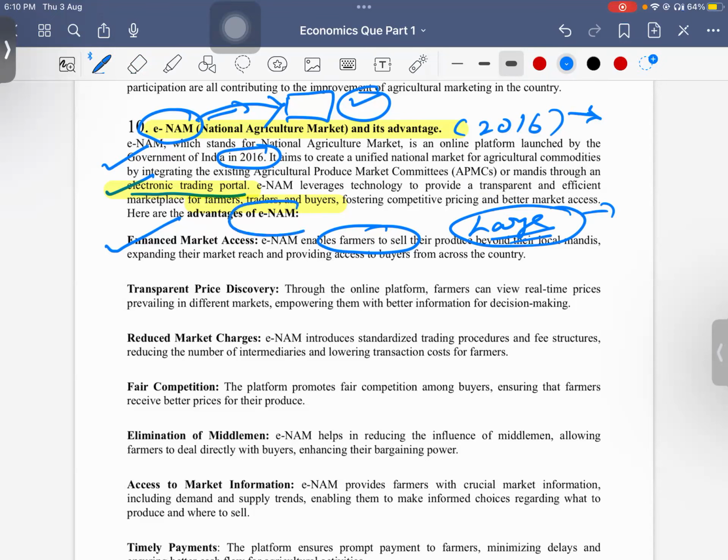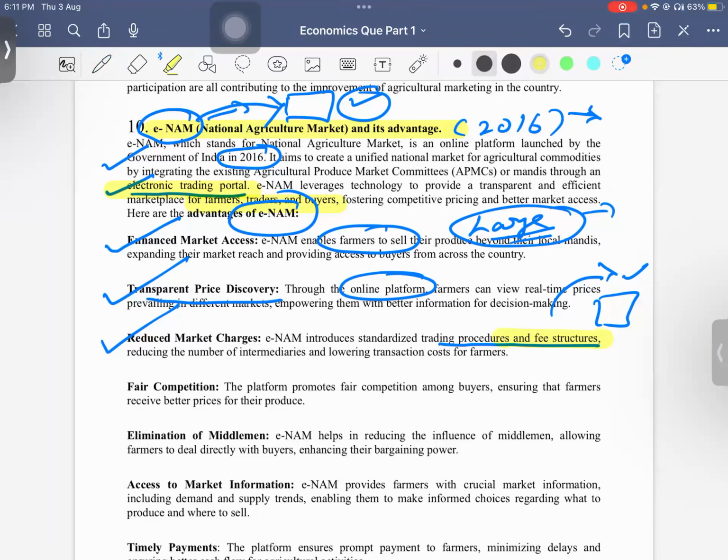So the government made eNAM to bridge the gap. There is transparent price discovery, as it is an online platform, so you will know the price in different places, and the quantity and quality. It also reduces market charges, with standardized trading procedures and fee structure, and reduces the number of intermediaries, so it will benefit the farmers.